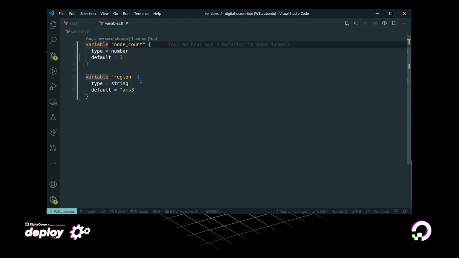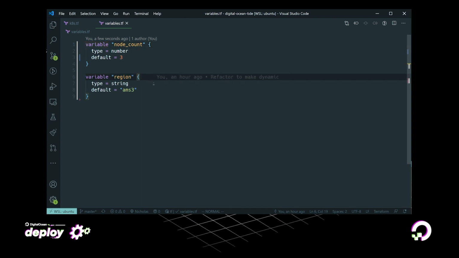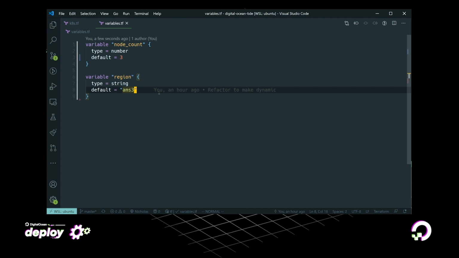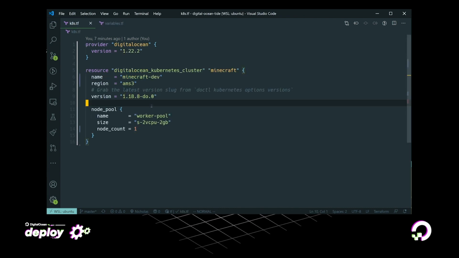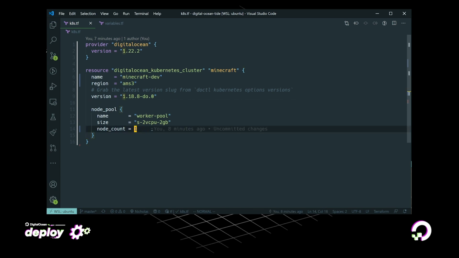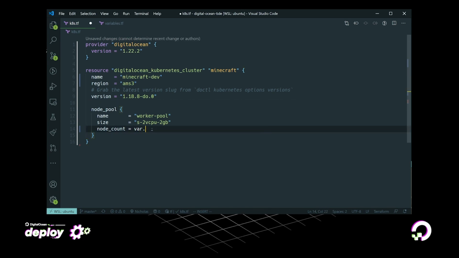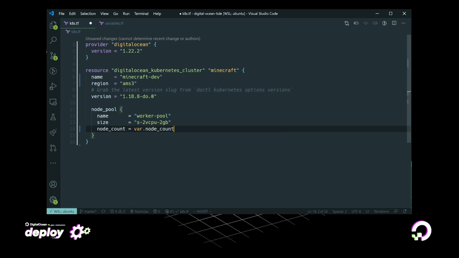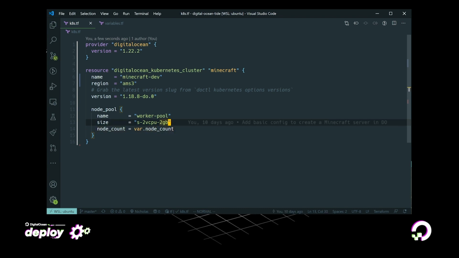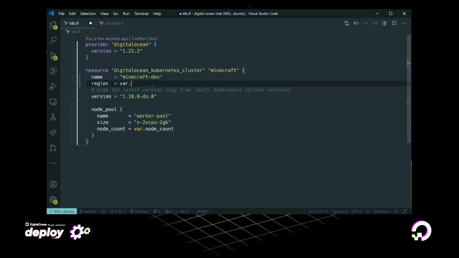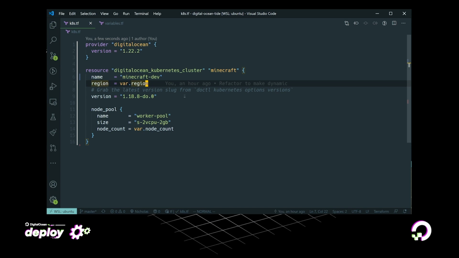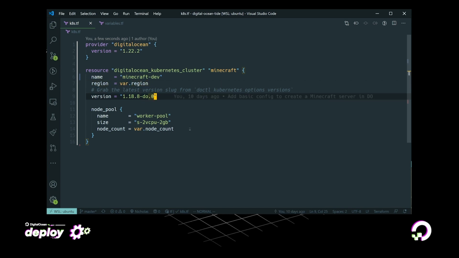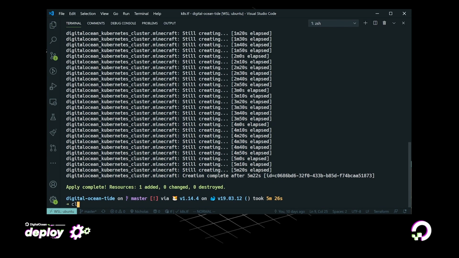I can do the same thing with the region, so I can set again a type of string, a name region, and a default value of AMS3, which is the Amsterdam region. To use those inside of my configuration, what I do is I use the keyword var, and then the name, so var.node_count. And then again, with the region, we do var, and then the name of the variable, region, and at runtime, Terraform is going to replace those with the variables themselves.